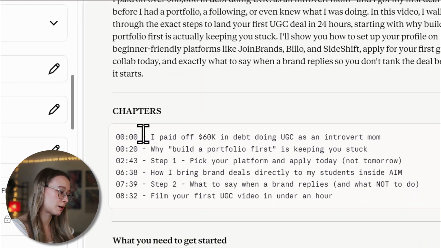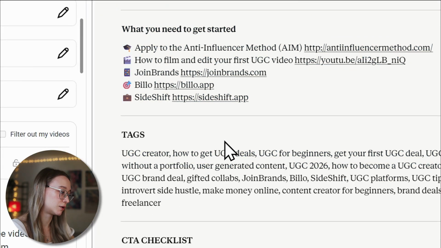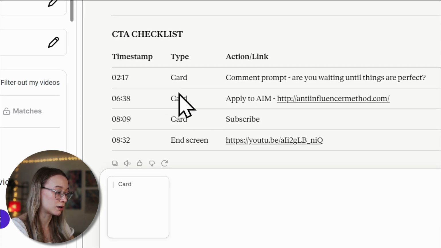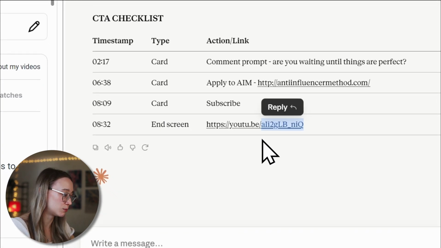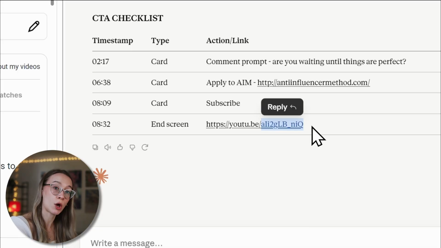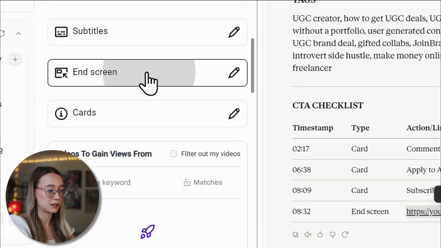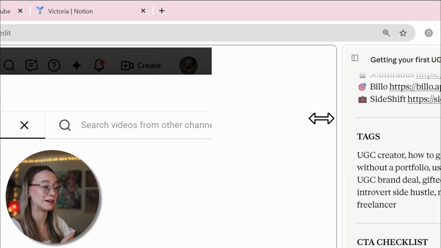Here, for example, again, top CTA here, chapters, what you need to get started section, tags perfectly aligned here, and anything that could require a card or an end screen, the exact video that you need to put in your end screen. So basically what you do is you like copy this code or the entire link to that video, go to your end screen and basically paste it like this. And it would find it because it's just my client's output. So of course it won't find it on my channel. I don't have clients' videos on my channel.